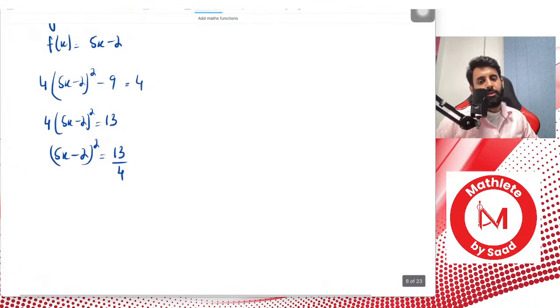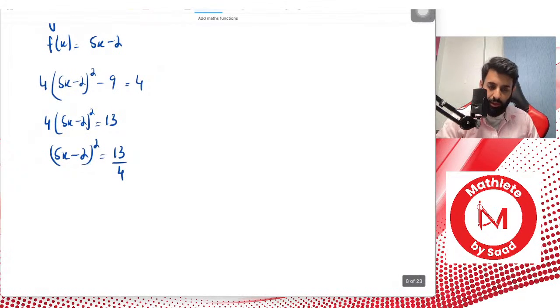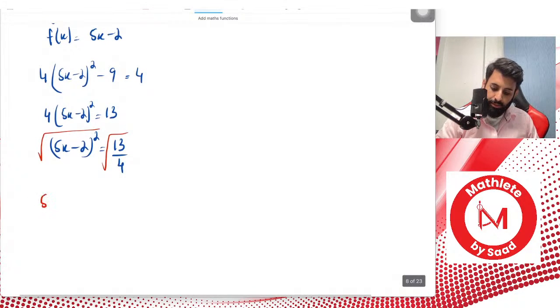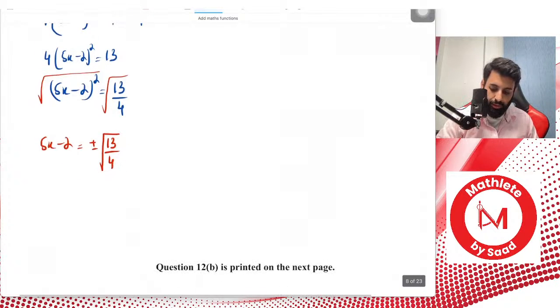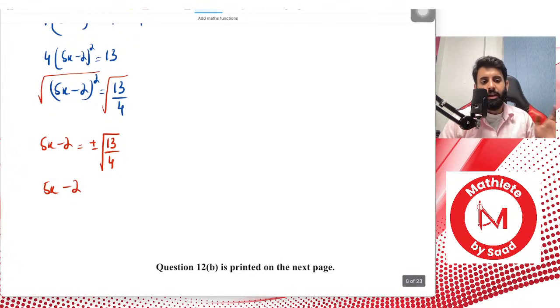You can expand it and do it like that, by the way. But a good idea would be to take the square root on both sides, since you have a perfect square. So 5x minus 2 equals plus minus the square root of 13 upon 4. By the way, I think I said perfect square, I actually meant square root. So 5x minus 2 is equal to plus minus square root of 13 upon 2.